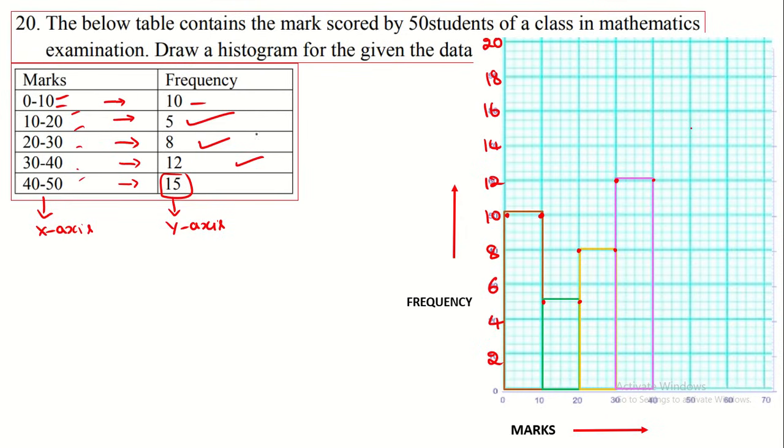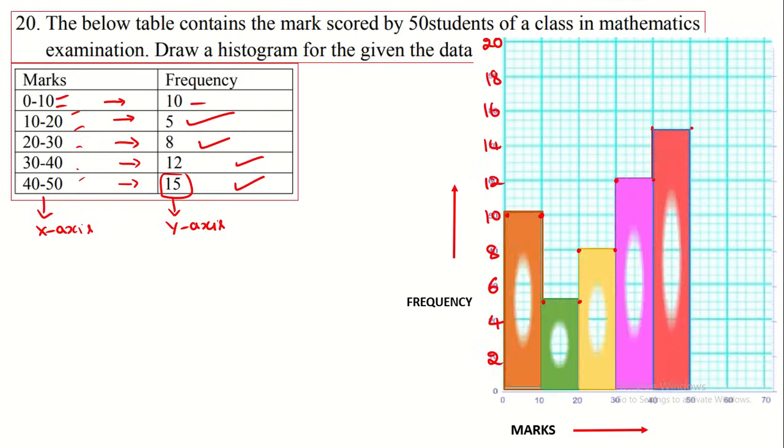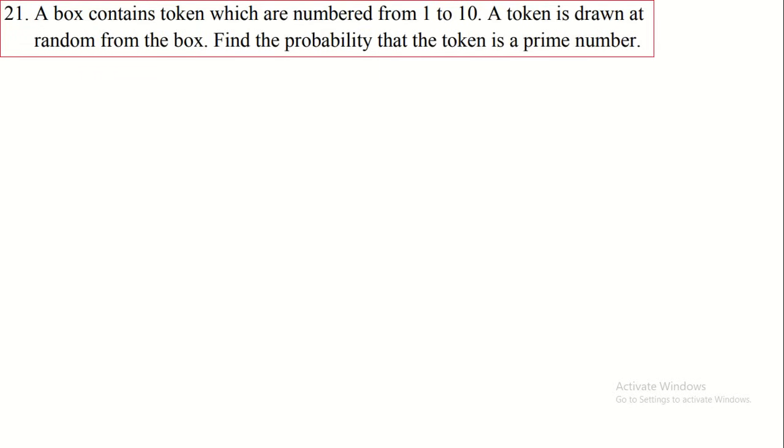And then 40 to 50 it is 15. So we have to mark the 40, 15, that is in between 14 and 16. We have to mark here. This is the place of 15. So this is how we mark. After that, if you have crayons or pencils, you can color this. You get a beautiful structure of the histogram. So this is the way of drawing the histogram. Then we move on to the next question.